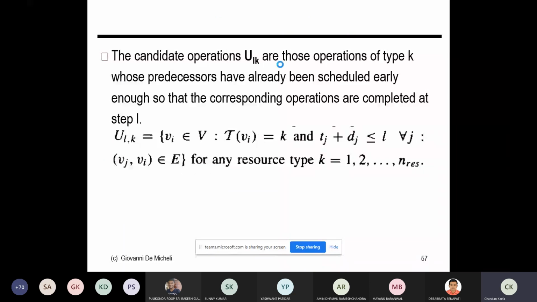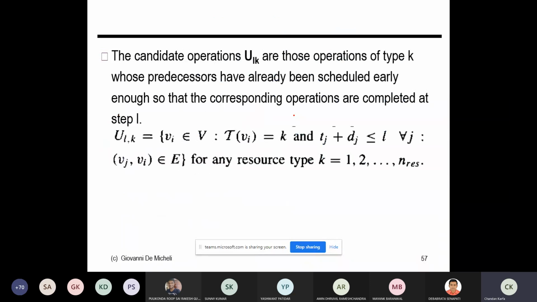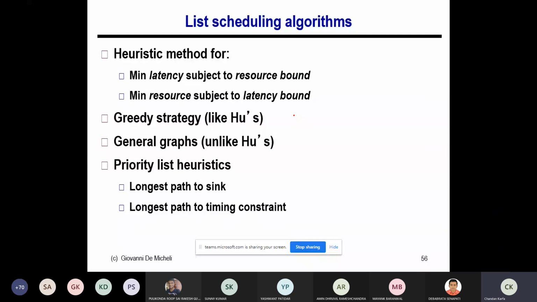For a generic graph where the delay is not 1, what will happen? Let me first give a brief idea of the heuristic algorithm, then we'll go to the formulation part. For a heuristic algorithm, as I mentioned for Hughes algorithm also, you need to assign some priority value to the nodes, and then you should have a priority order.